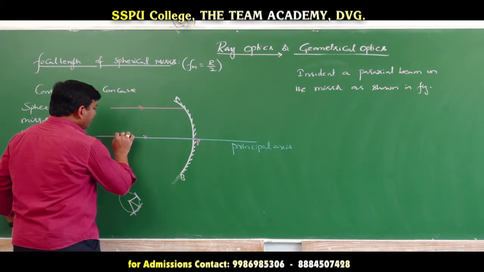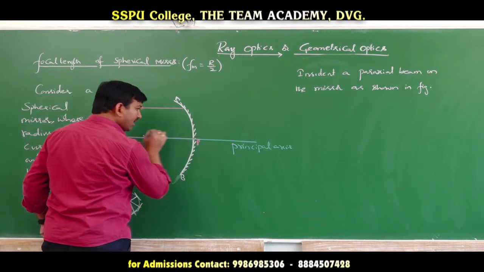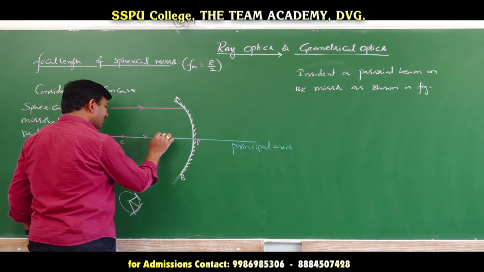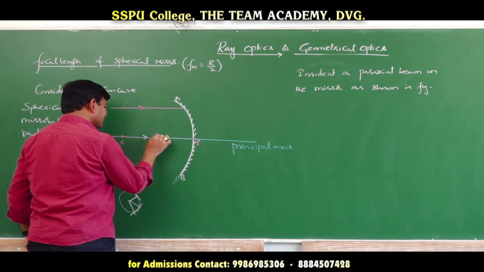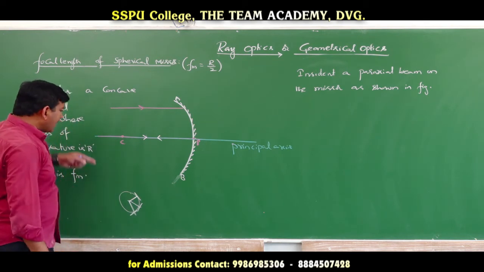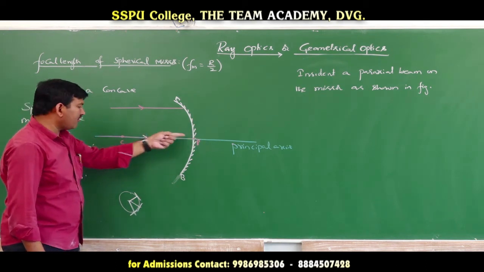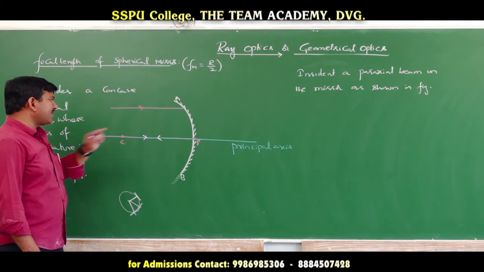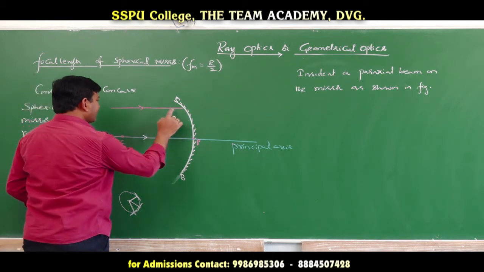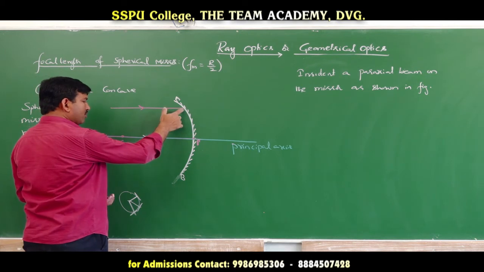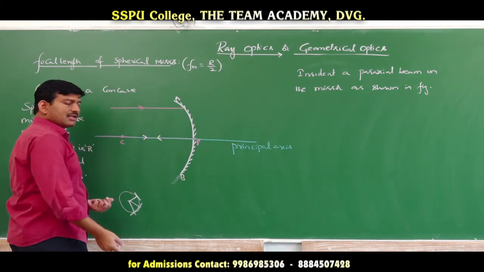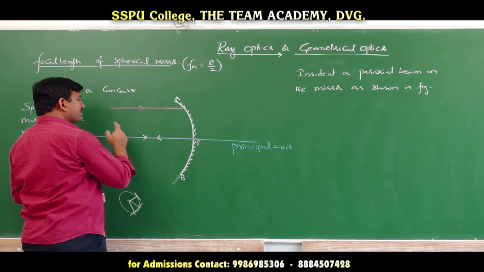When a light ray is incident along the normal line, it will undergo reflection along the same line. So, this is incident and this is reflected. The angle of incidence is equal to 0 here, and the angle of reflection is also equal to 0 for this light ray. But for this light ray, it is incident here. Now, at this point, I have to draw the normal. Normal is nothing but the radius. Radius means it should pass through the center of curvature.